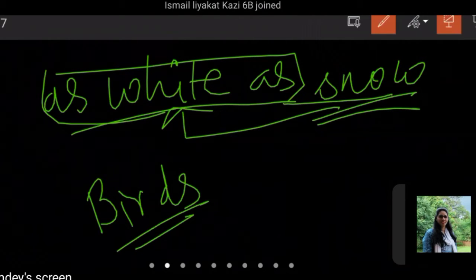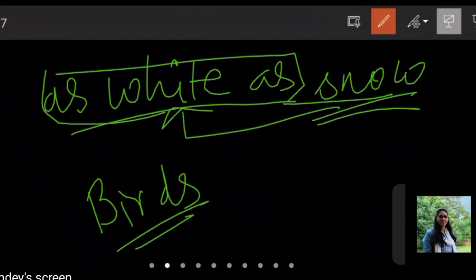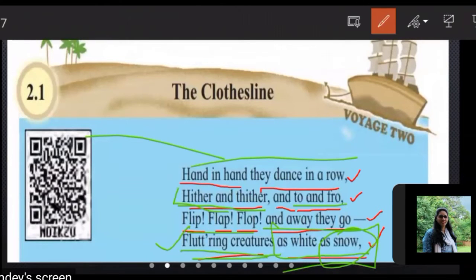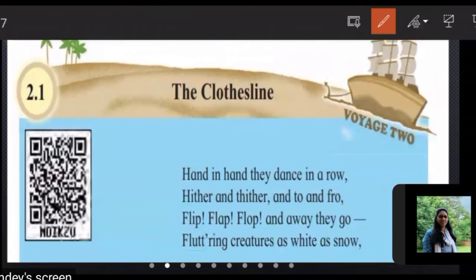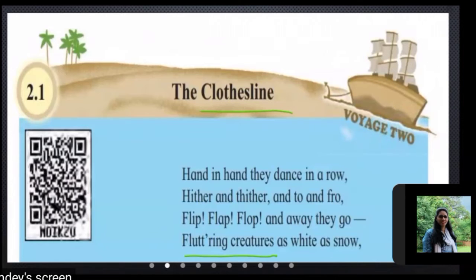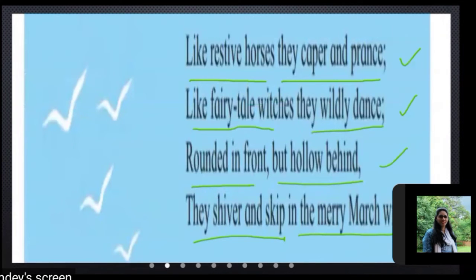The clothes appear like those white birds, and they are fluttering. All the clothes are fluttering on the roof, dancing and making sounds like flip, flap, flop. Understood everyone? This is the way the fluttering creatures are explained here to compare with the clothes. Now see the second stanza.